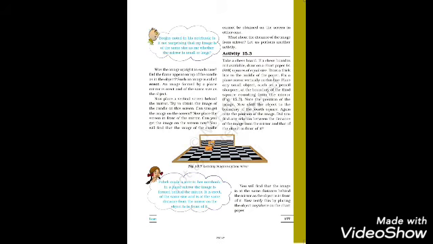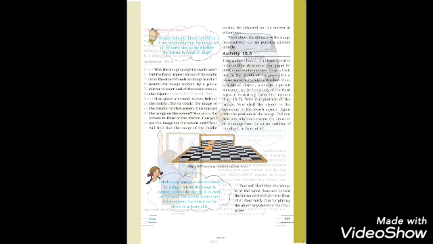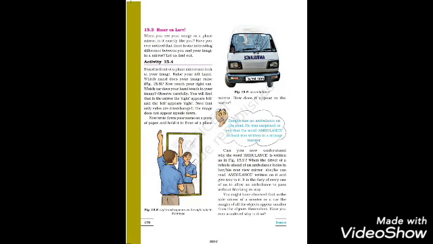Side inversion, right or left. When we see our image in a plane mirror, it is exactly like us. There is an interesting difference between us and our image. Let us find out the difference with the help of an example. If we stand in front of a plane mirror and lift our right hand, we see our image lift its left hand, and when we lift our left hand, the image appears to lift its right hand. This means that the right side of our body becomes the left side, and the left side becomes the right side in the image. It appears as if our image has been reversed sideways with respect to our body. The effect of reversing the sides of an object and its image is called lateral inversion. So we can say that the image formed in a plane mirror is laterally inverted.